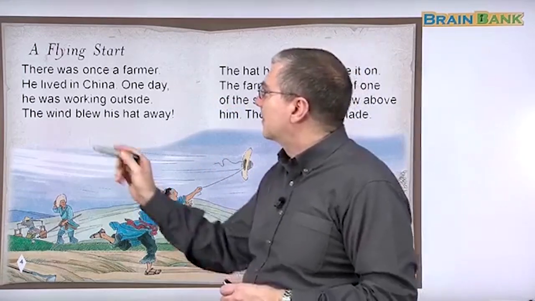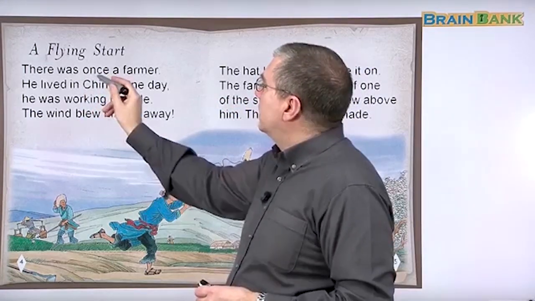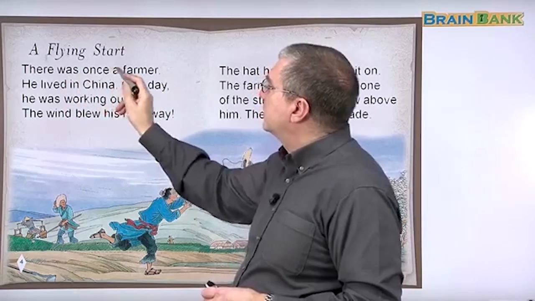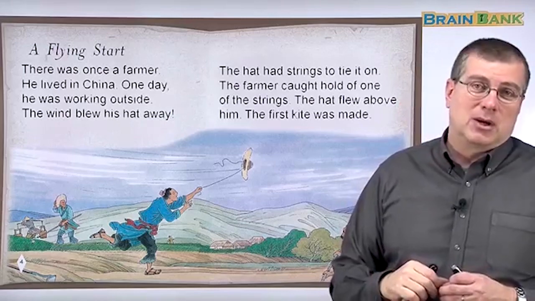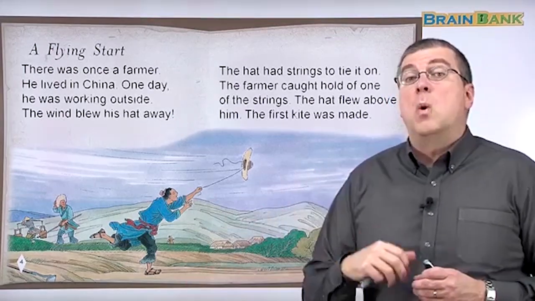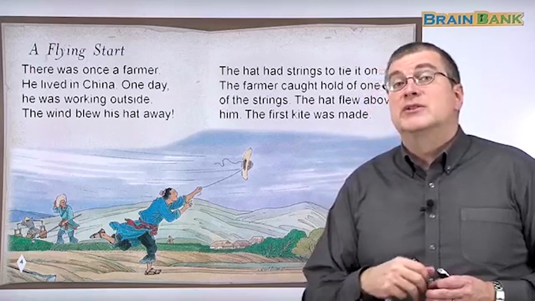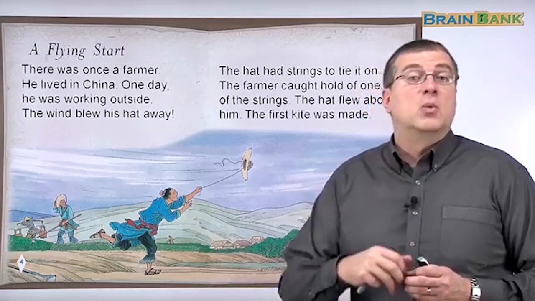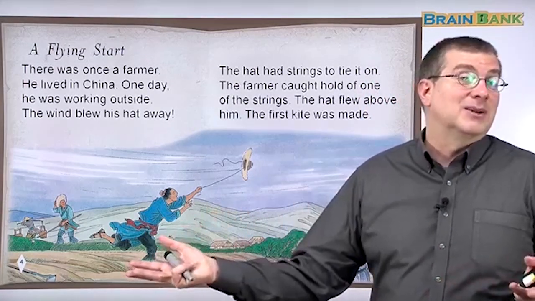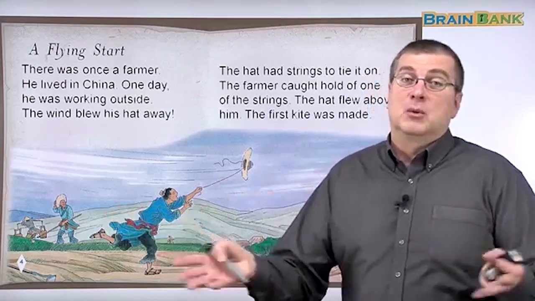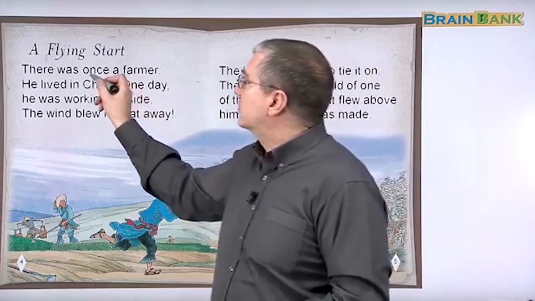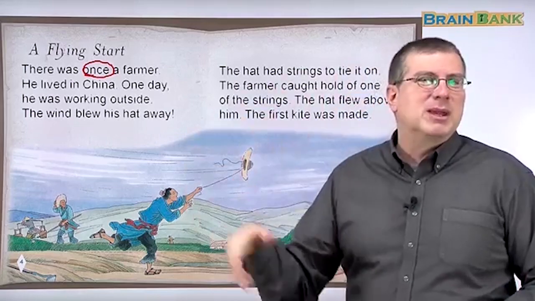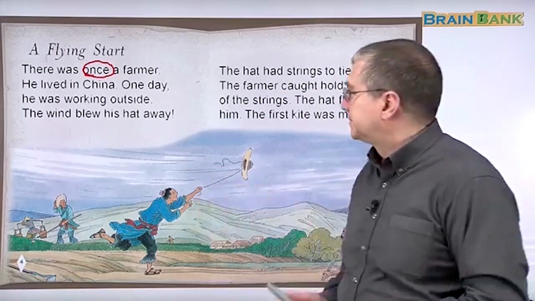So a flying start. There was once a farmer. Usually stories about a long time ago use once, like once upon a time. There was once a princess, right? Once upon a time, there was a frog, okay? Usually stories about a long time ago use this word once. It doesn't tell us when. We just think probably a long time ago. There was once a farmer.